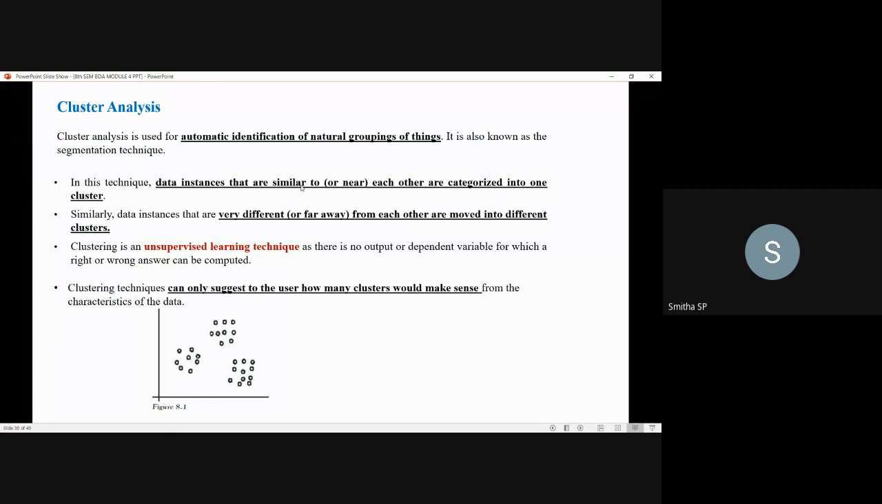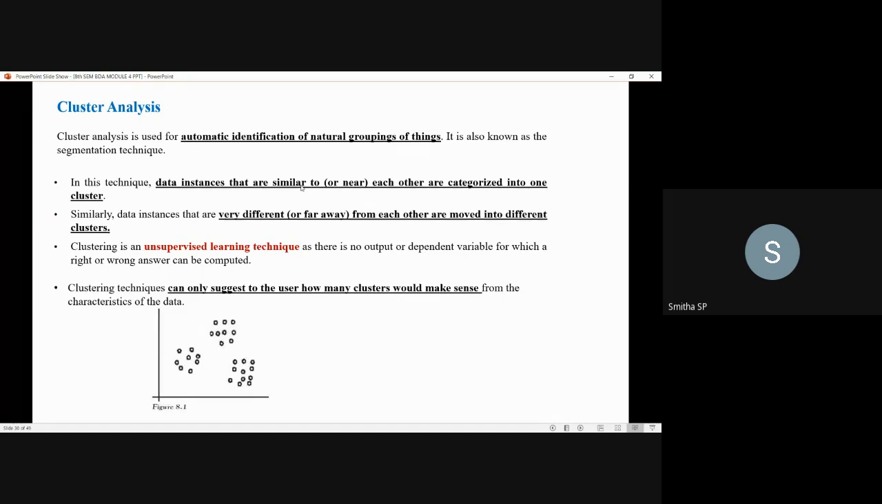In this technique, data instances that are similar to each other, or which are near to each other, are categorized as one cluster. The data instances which are different from each other, or which are far away from each other, will be classified into another cluster, or moved into different clusters. Likewise you will be segmenting the things.